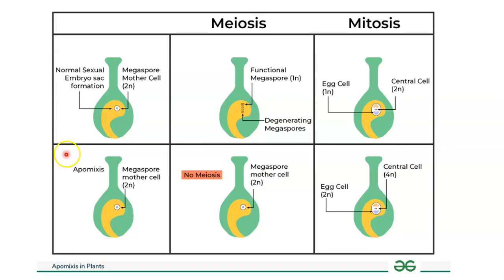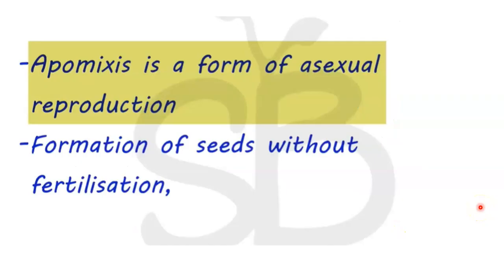Okay. What happens in the case of an apomictic ovule? You know that similarly there is an embryo sac, and within that there is a megaspore mother cell. No meiosis happens. That means ploidy is still 2n. Then after the pattern formation in the embryo sac, the central egg cell will still have 2n ploidy. So it does not require any male gamete to make its ploidy right. So fertilization does not happen. It itself converts into a seed, right? So apomixis is a form of asexual reproduction, formation of seeds without fertilization.